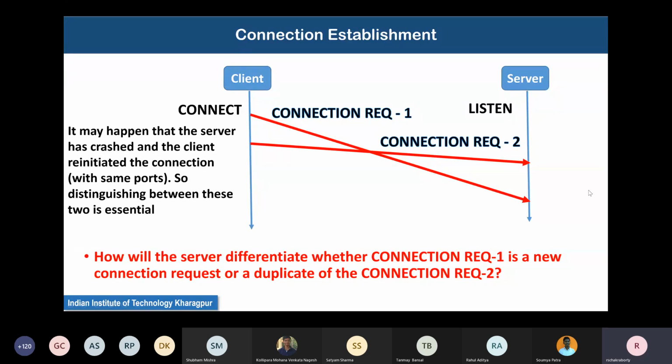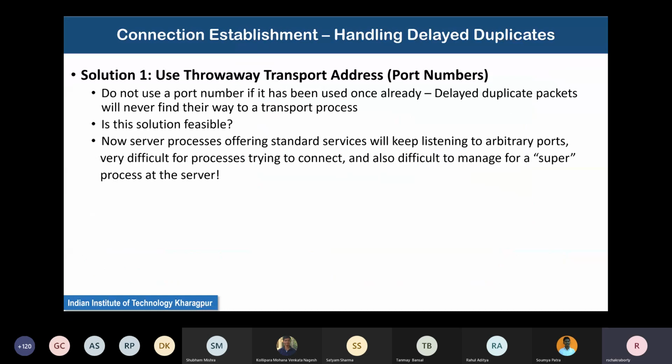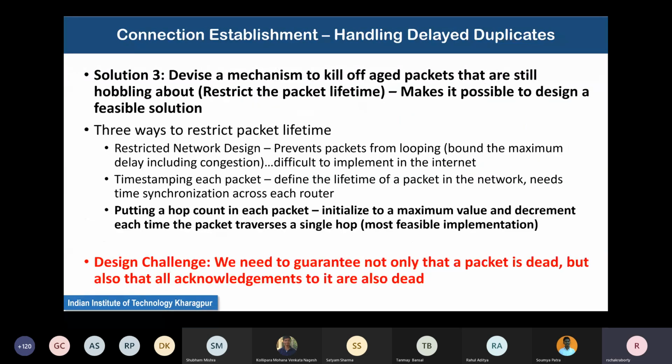So the super entity understands that a duplicate of this packet must have been sent by the client already. There is no harm if I kill off this packet, because whatever service this was supposed to provide has already been provided, or has been initiated by the sending party. So it kills off the packet. But now there are so many problems.